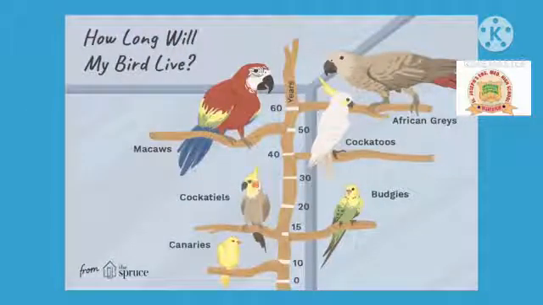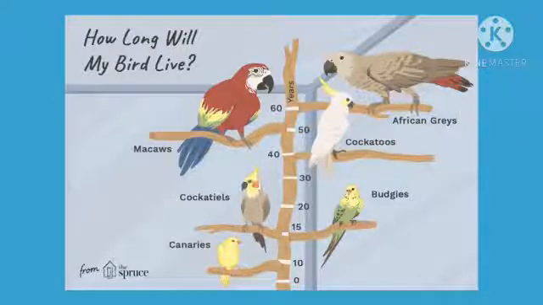Some parrots like canaries can live about 10 years, means survive about 10 years. And parrots like cockatoos can survive 20 years. Macaws survive up to 50 years. And the African greys can survive 60 years. These are all species of parrots, means birds can survive. Some birds have a minimum lifespan and some have a maximum.